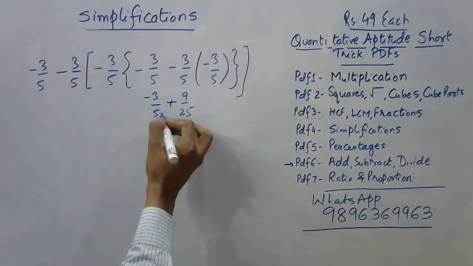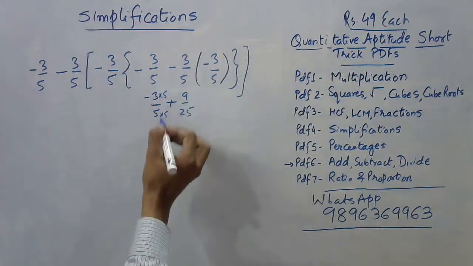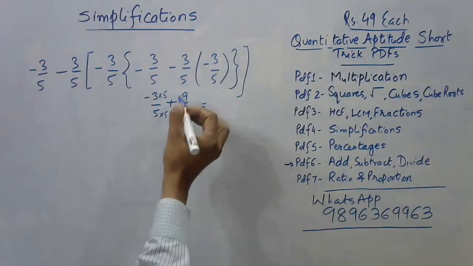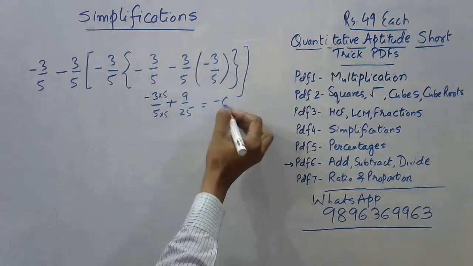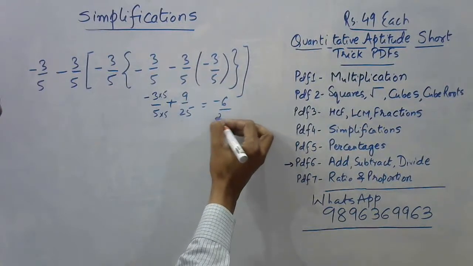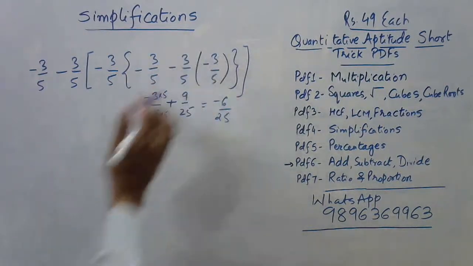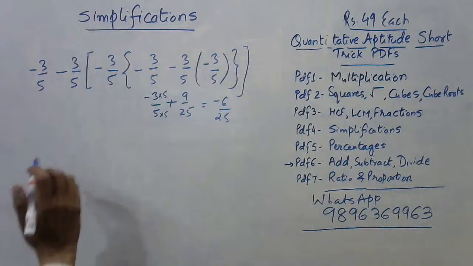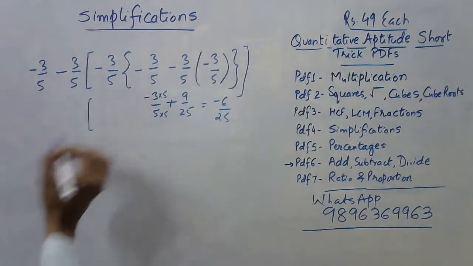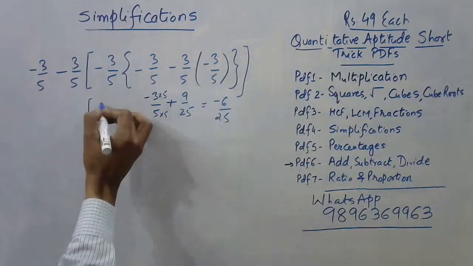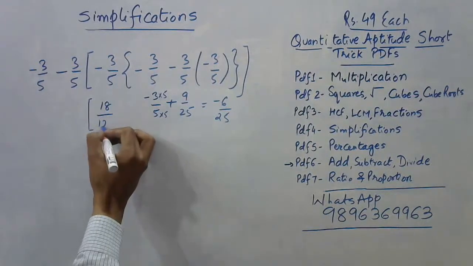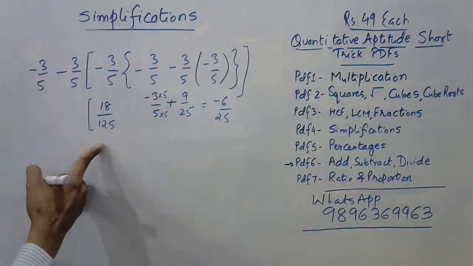Now, if you solve this, this is into 5 into 5, because I need to equate the denominators. So 9, okay, minus 15 plus 9 is minus 6 by 25. So I've simplified the curly bracket now. So let's multiply these two now. So in the bracket, we have minus minus plus, and then 6 threes are 18 upon 125. Now this comes in the square bracket.